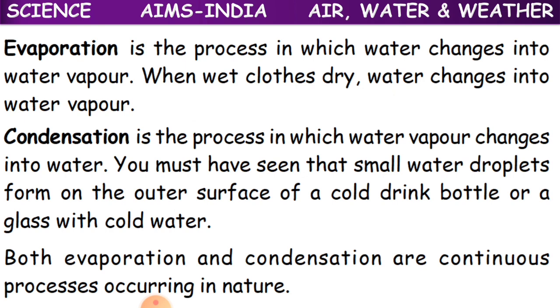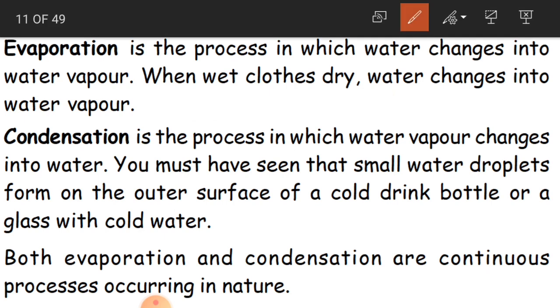Evaporation is the process in which water changes into water vapor. When wet cloths dry, water changes into water vapor. What is evaporation? In the beginning, we learnt that wet cloths dry when they receive heat from the sun. Then what happened to the water?